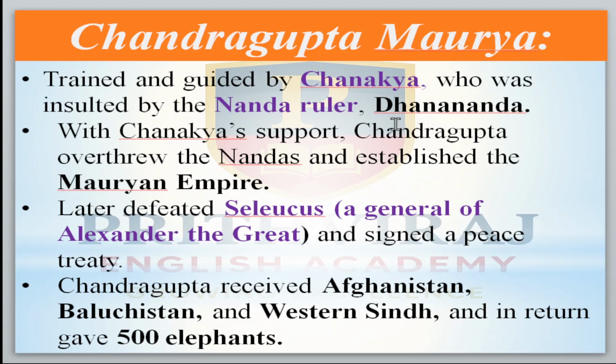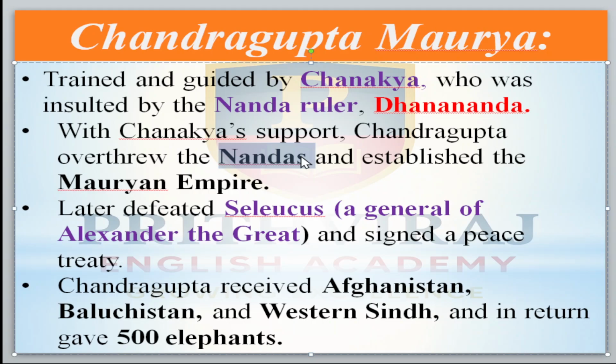He is the ruler of the Nanda dynasty, and he insulted Chanakya. With Chanakya's support, Chandragupta Maurya defeated the Nandas and established the Mauryan Empire. Understood my point? Is my point clear?